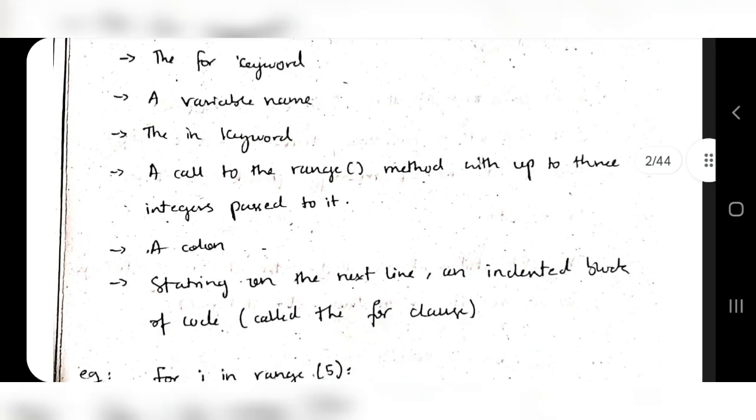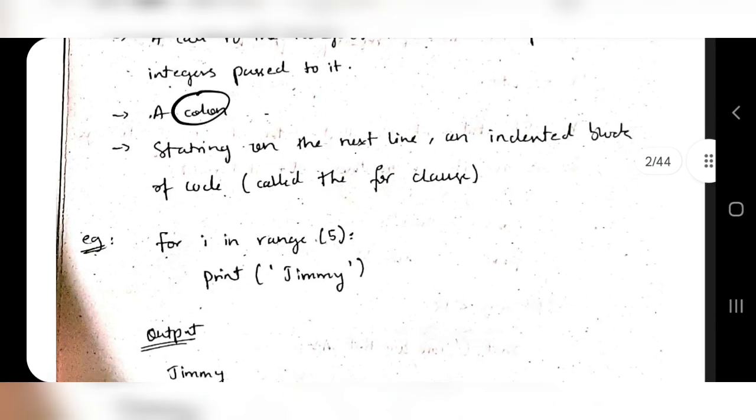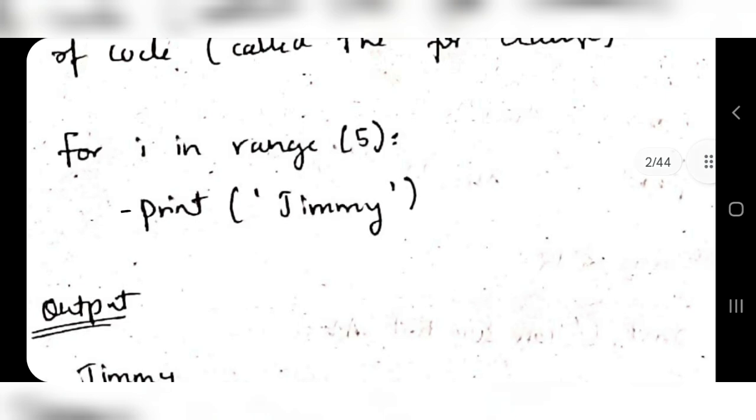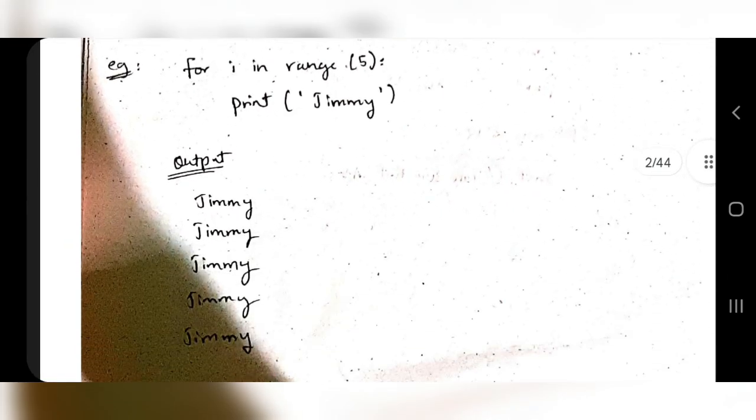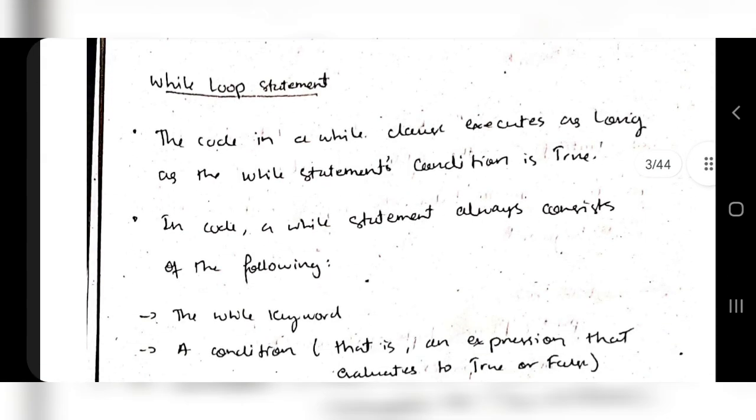We have to write that here, and a colon will be there at the end of the top level, the first line of code. Starting with the next line, an indented block of code. Indentation is very important, otherwise it will be considered as a different line of code. If it has an indentation, it means it is under that line of code. That's the example you have to give, and write the output you are getting here. That was about the for loop.